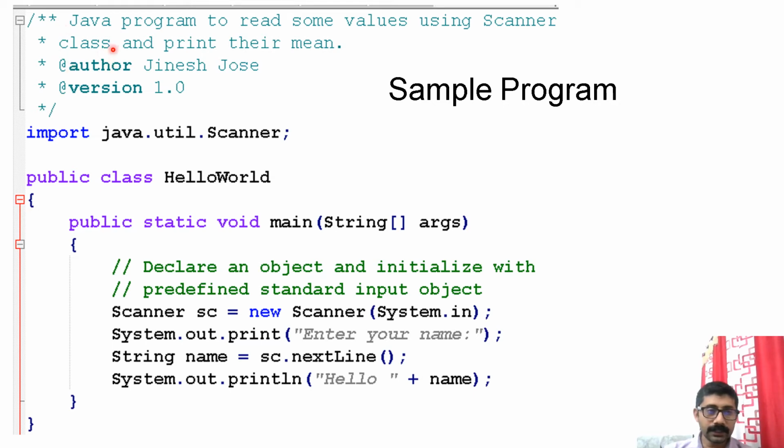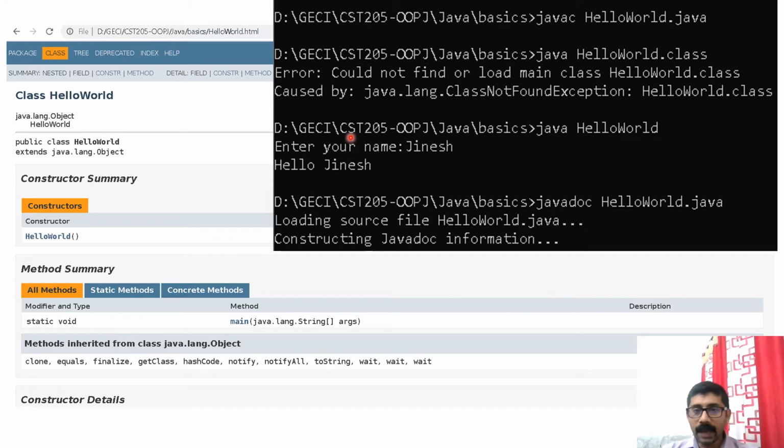Java documentation comments. Here I have one import. I am importing one package. Then our public class is there. In this case, it is a public class, so the file name has to be HelloWorld. Within that, I have one main method. Okay, I am running that program.